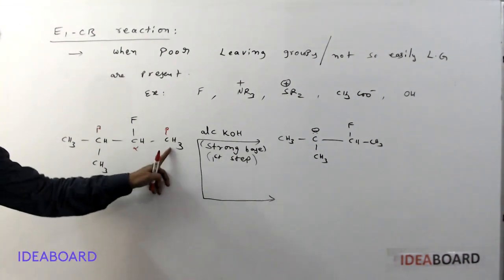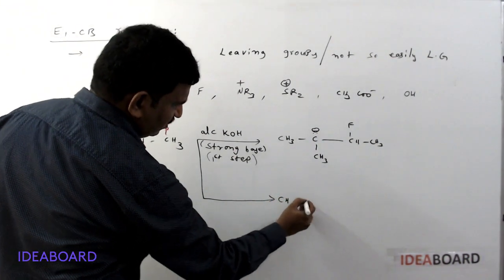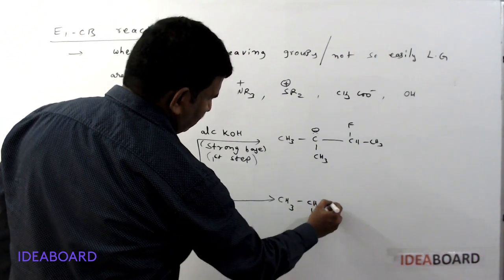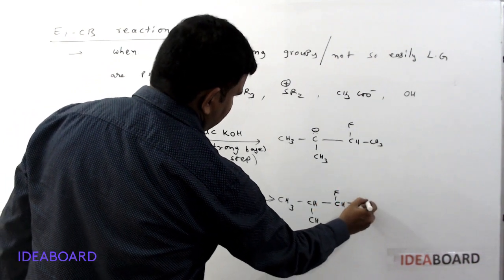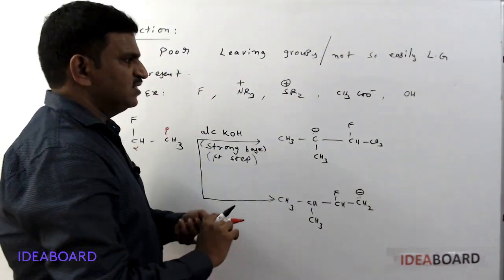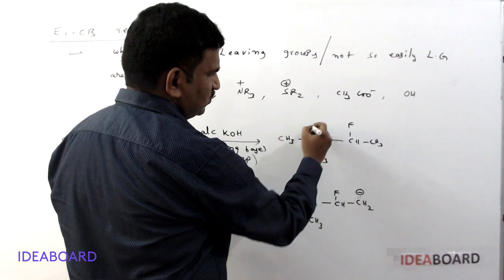And suppose this other proton is removed, then CH3, CH, CH3, CHF is formed, and you are getting CH2 minus in this place. A carbon is having a negative charge.